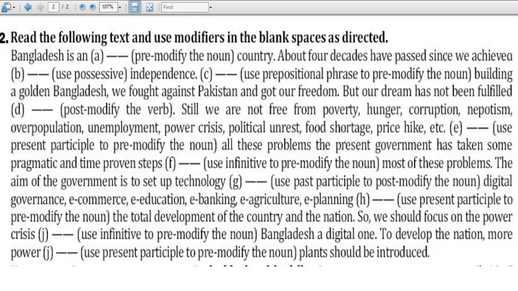Then the last line comes: to develop the nation, more power dash plants should be introduced. So we'll take a verb with ing. So to develop the nation, more power-generating plants should be introduced, or producing plants should be introduced.